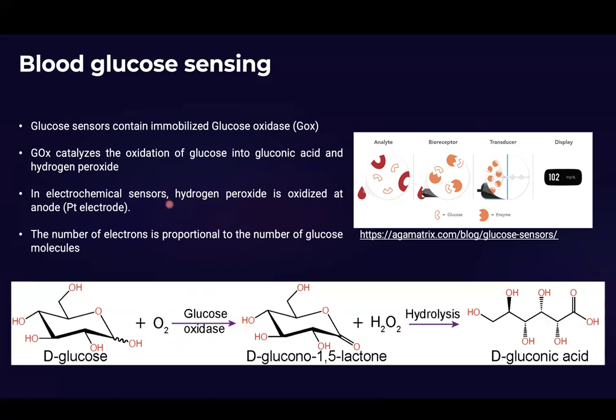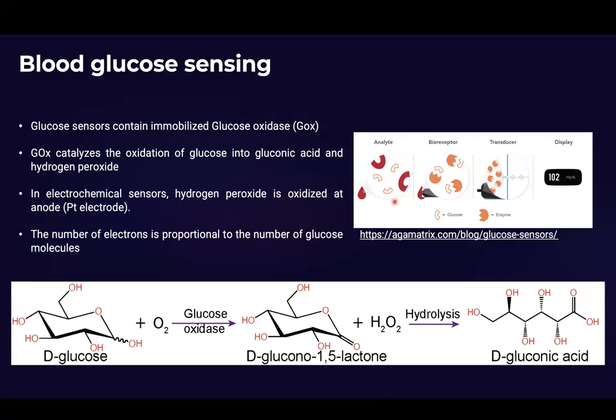In this electrochemical sensor, which is widely used, during this process of oxidation you also produce a molecule of hydrogen peroxide, which undergoes oxidation at the anode, which is a platinum electrode. As a result, electrons are released, which is proportional to the number of glucose molecules. Therefore you can count the number of molecules, or determine quantitatively your blood glucose level.